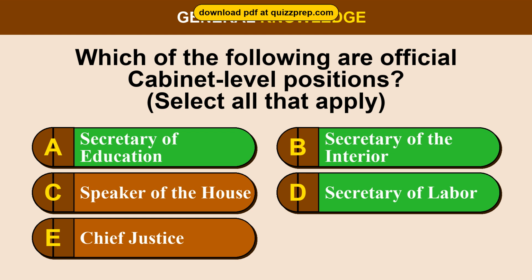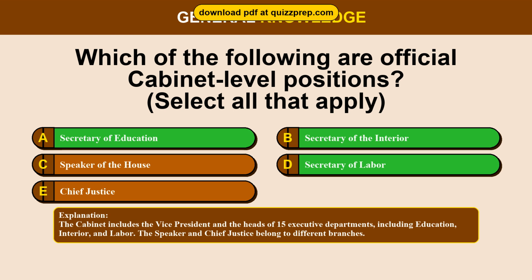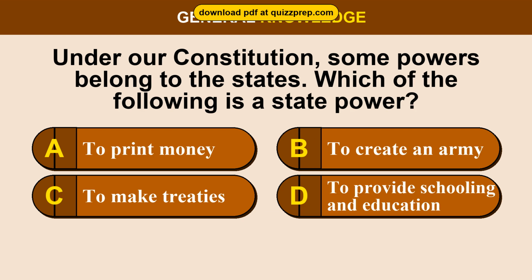Secretary of Education, Secretary of the Interior, Secretary of Labor. The cabinet includes the vice president and the heads of 15 executive departments, including Education, Interior, and Labor. The Speaker and Chief Justice belong to different branches. Question 84. Under our Constitution, some powers belong to the states. Which of the following is a state power? Option A, to print money. Option B, to create an army. Option C, to make treaties. Option D, to provide schooling and education.